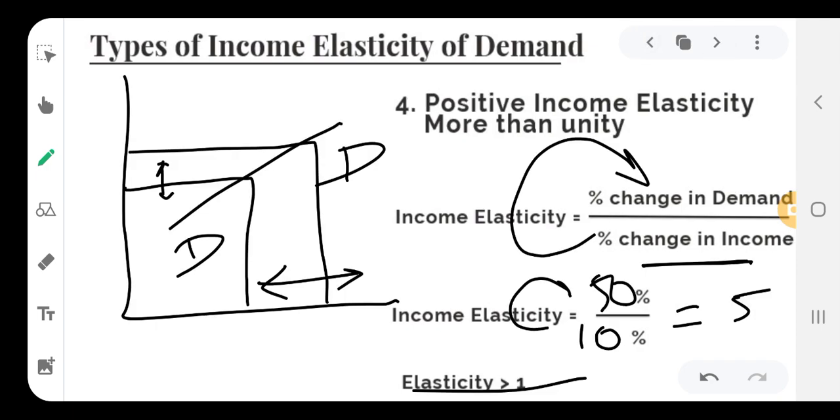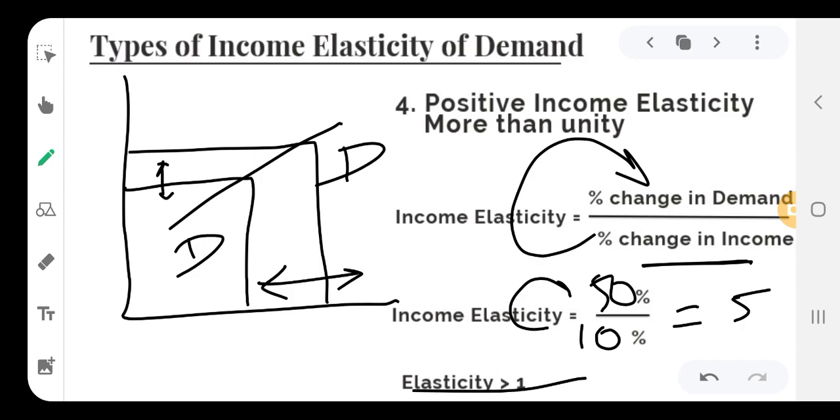One more point I would like to note down here: in case of positive income elasticity, this type of elasticity we can see in case of luxury goods. Whenever the income of an individual increases, that individual purchases more and more luxury goods.